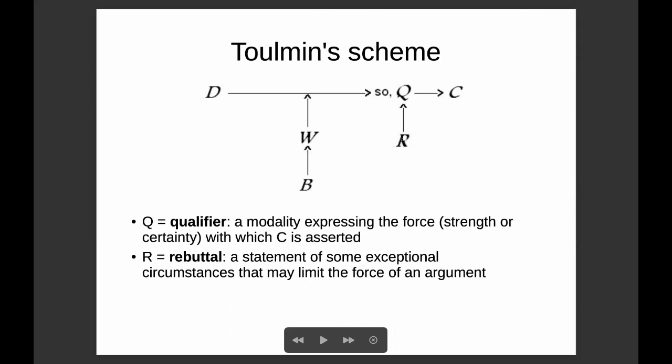A rebuttal R, specifying exceptional circumstances that limit the basis for concluding the claim, typically diminishing or nullifying the force expressed by Q.